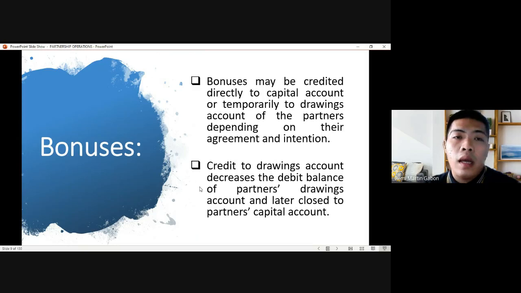Bonuses, similar with salaries and interest, may be credited directly to capital, or it could be credited to temporary drawing accounts. It can credit the drawing account of the partner, and it is based on their agreement lang naman. Then crediting to the drawing account will result in closing it later on to the capital account, thereby increasing the capital balance of each partner. So mas common yung temporary muna sa drawing account, then close it to the capital account. Okay?